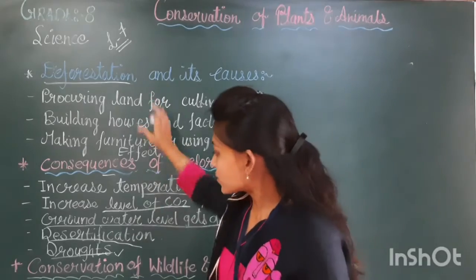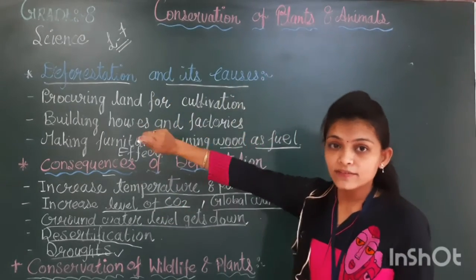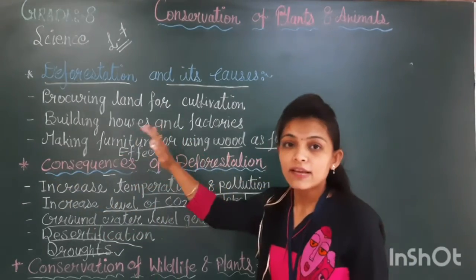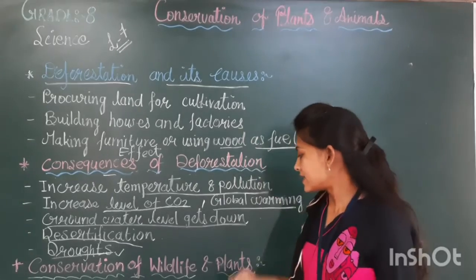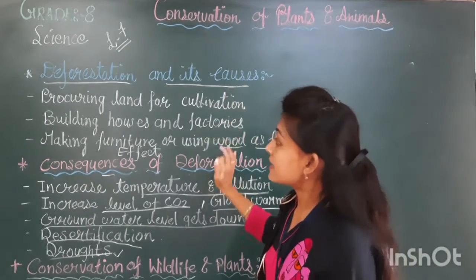So these two points are, first, the causes or reasons of deforestation, and second, the consequences, meaning the effects, of deforestation. Now here we will discuss the conserving of plants.